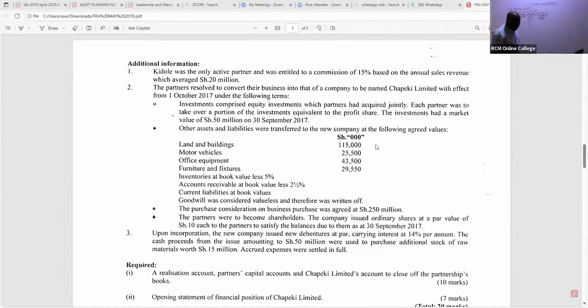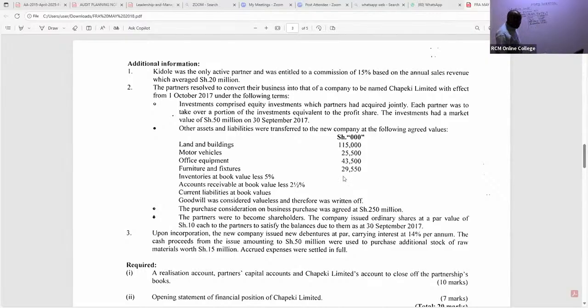Then we have office equipment, 3 marks. How much do we have for them? 43,500. Ladies and gentlemen, we have here furniture and fixtures. I can see the fair value. Remember, we are looking at these agreed values, fair value. So that is 29,550.